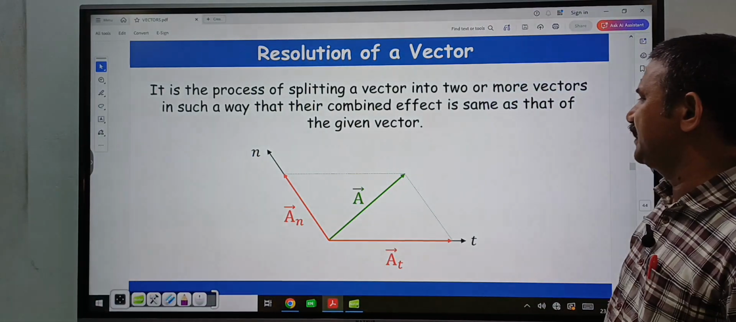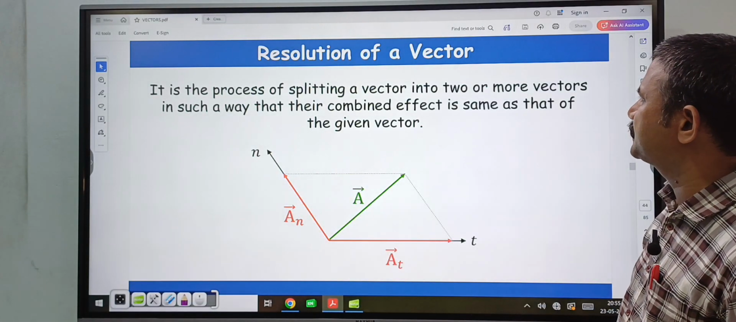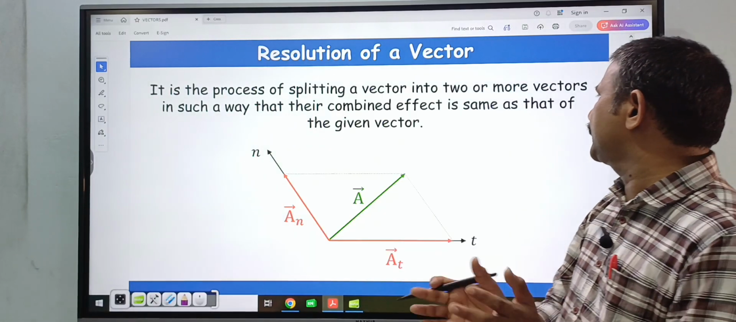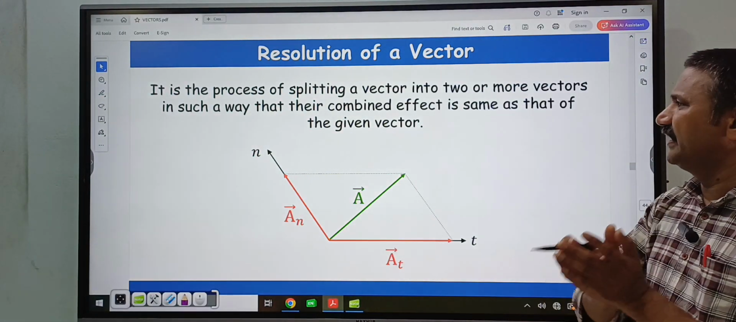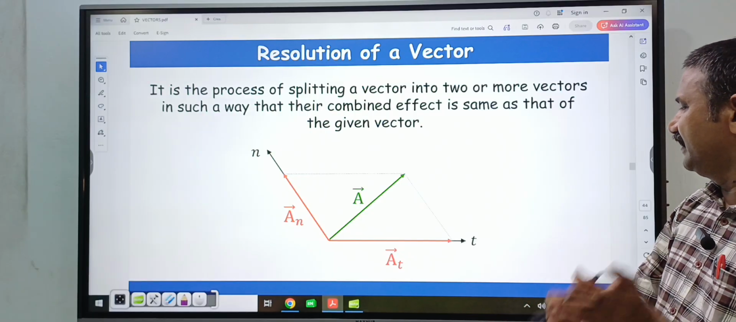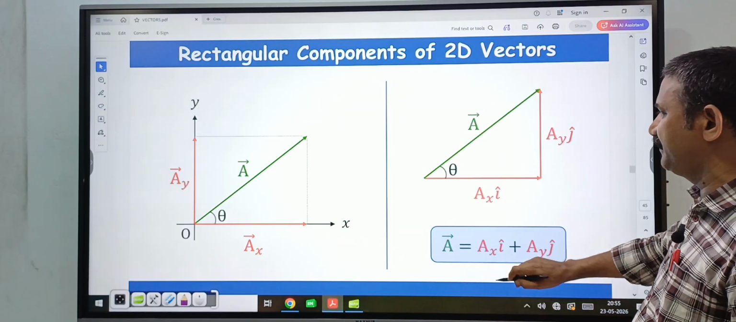Next, resolution of a vector. So what is the resolution of a vector? It is the process of splitting a vector quantity into two or more vectors in such a way that their combined effect is the same as that of the given vector. So this is the resolution of a vector.